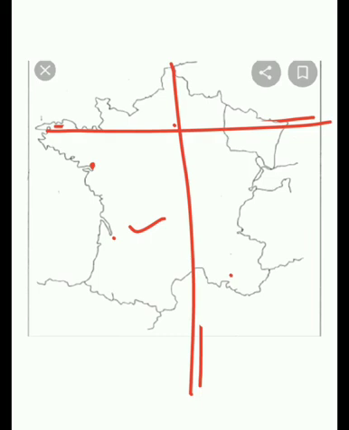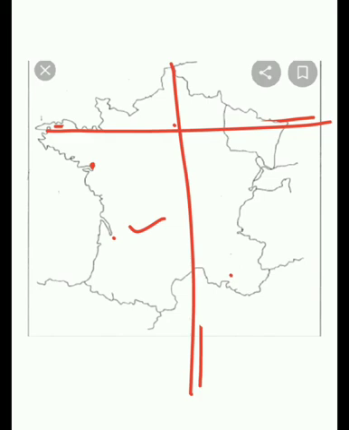Many a time a problem which I have noticed with children is that students don't understand how to hold the map. If we say India's map, we know which part is north and which is south, we know how to hold the map. But many a time in the France map, children hold the map upside down, or they make the east side the north. So you must understand how to hold the map.